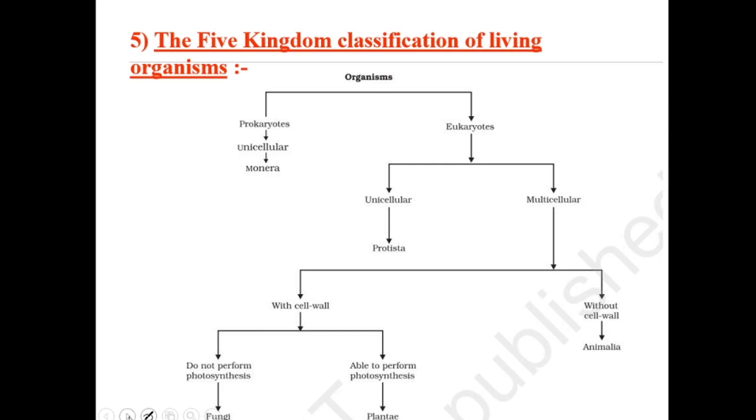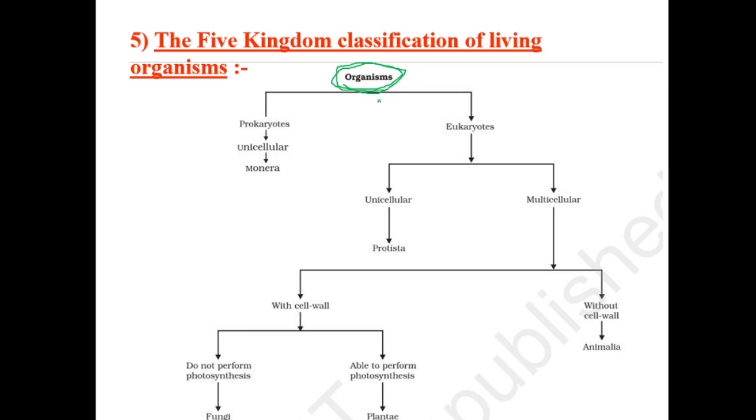So we are going to the next one. This slide tells us how we have classified our living organisms. First, we have taken all the living organisms.